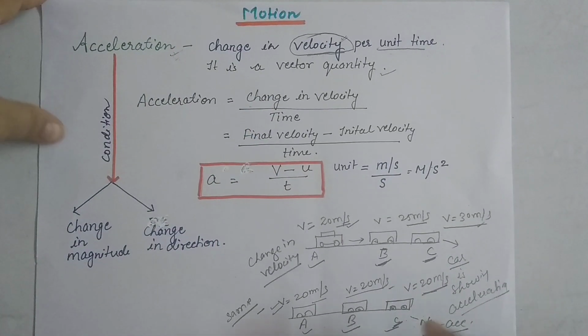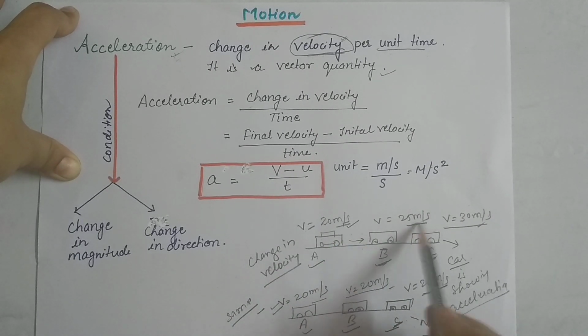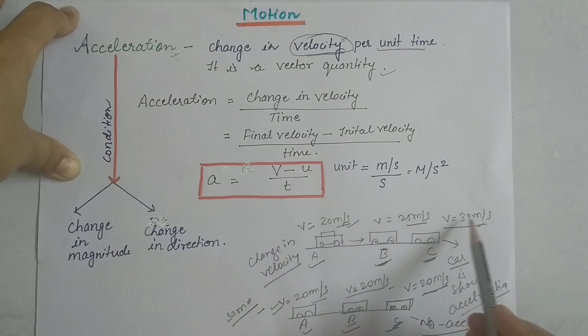So we have understood that in the first condition the car is changing its velocity: first 20 meter per second, then 25, then 30.